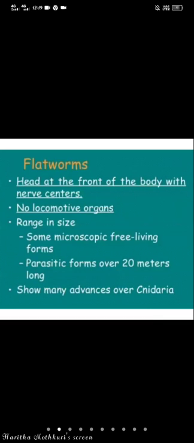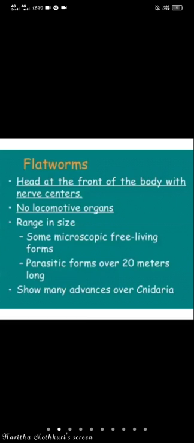Generally, remember only 8 to 10 points. So briefly, what are they? They are mostly parasitic, some are free-living animals. And the next one is dorsoventrally flattened like a leaf. And they are the first triploblastic animals, which means ectoderm, mesoderm, and endoderm layers are present. And they are bilaterally symmetrical animals.